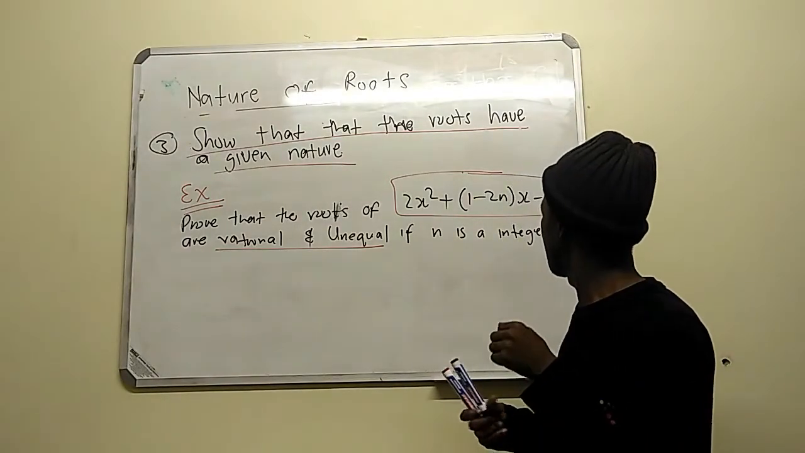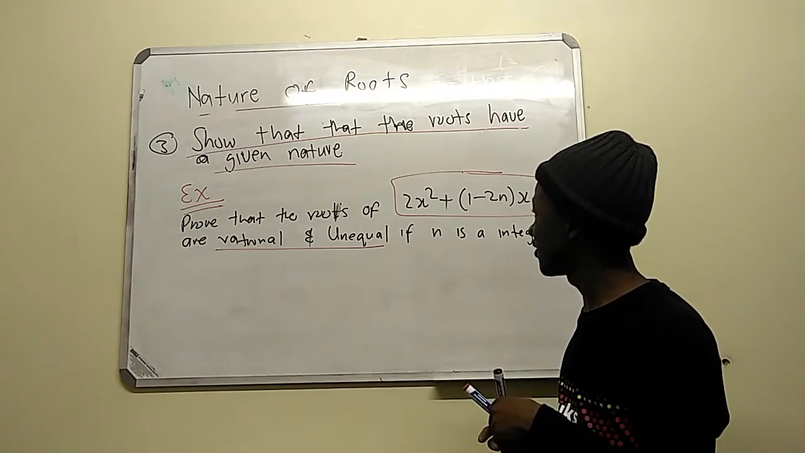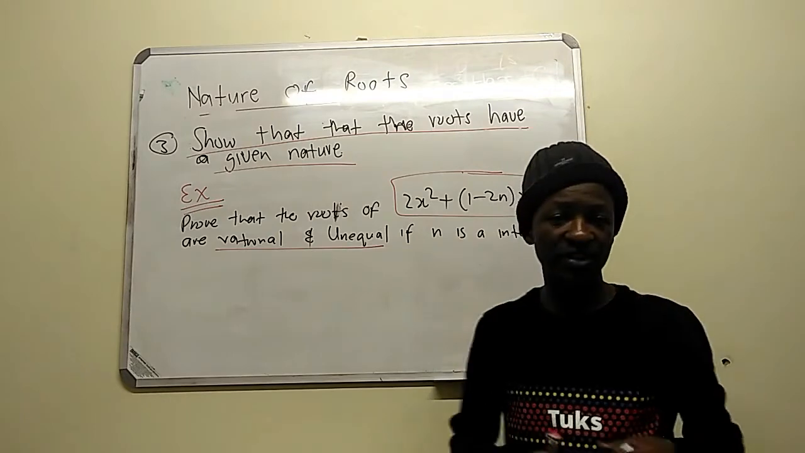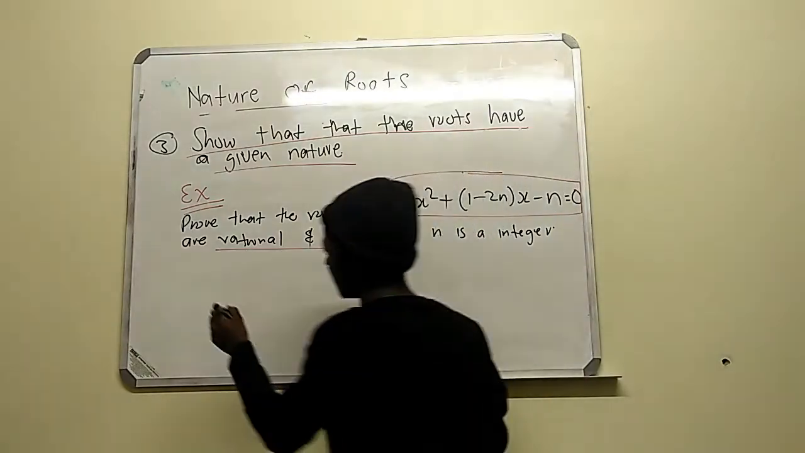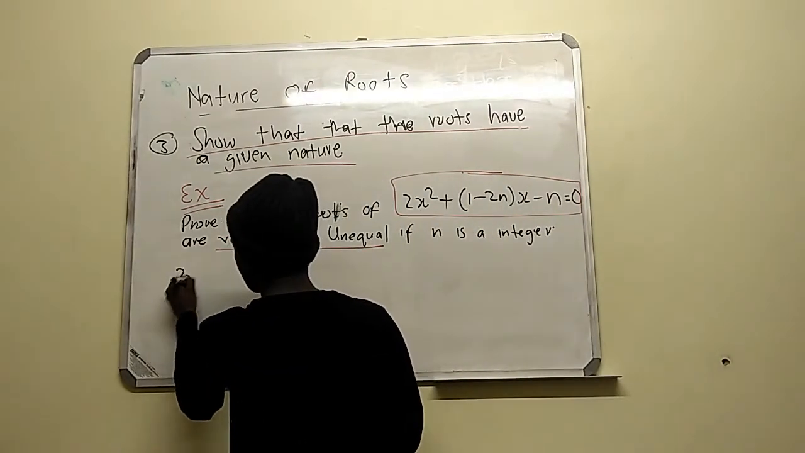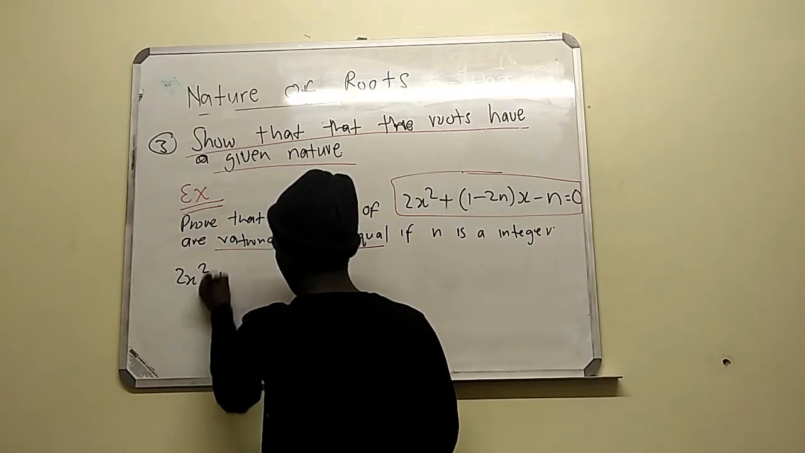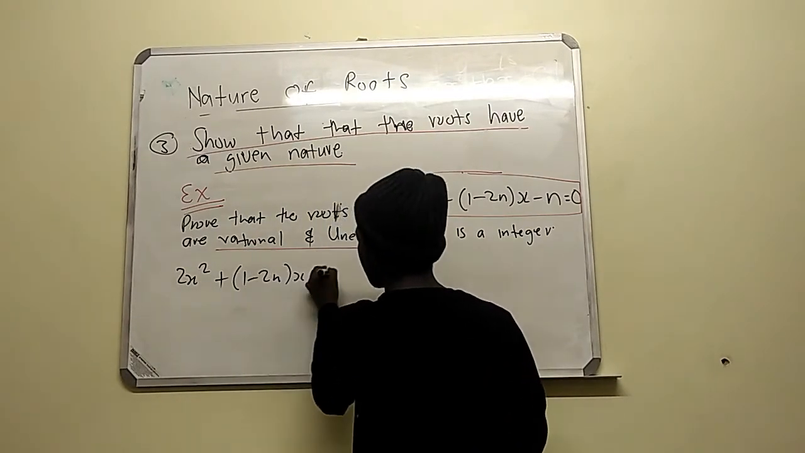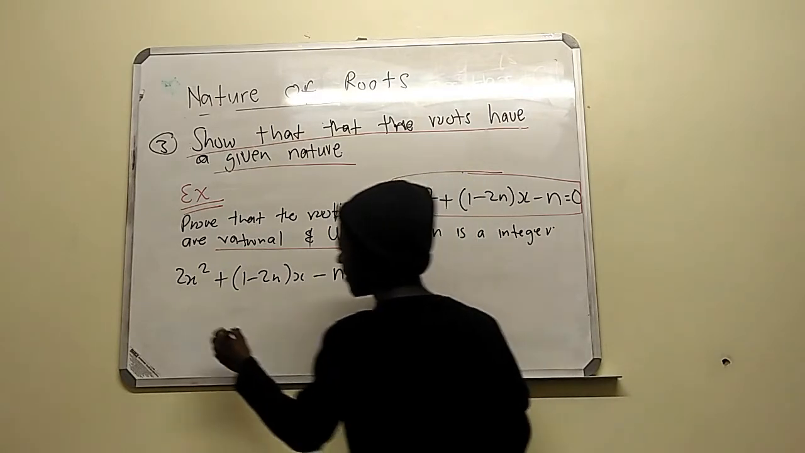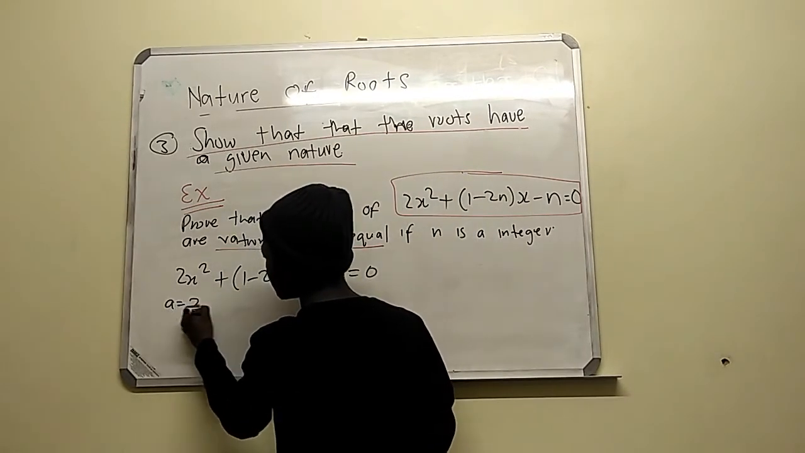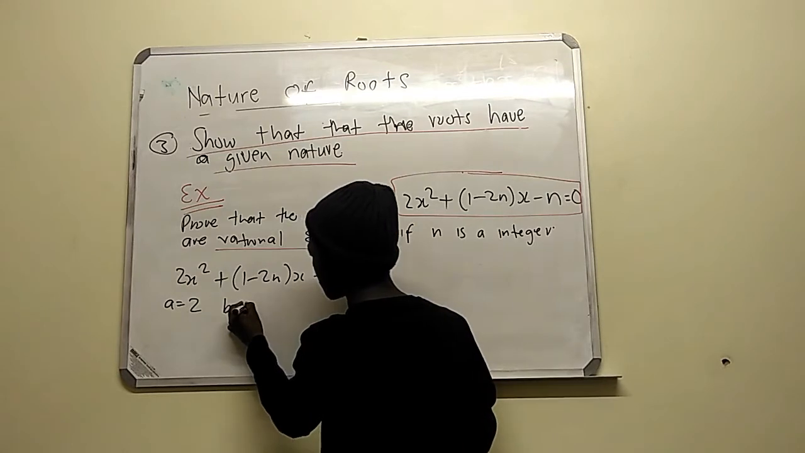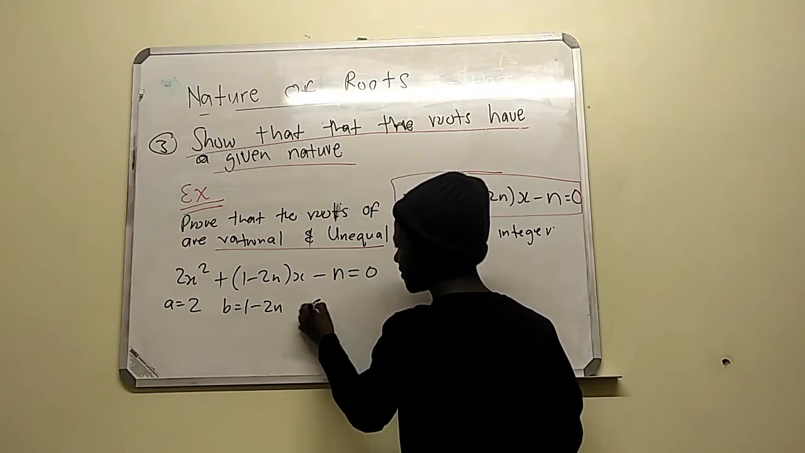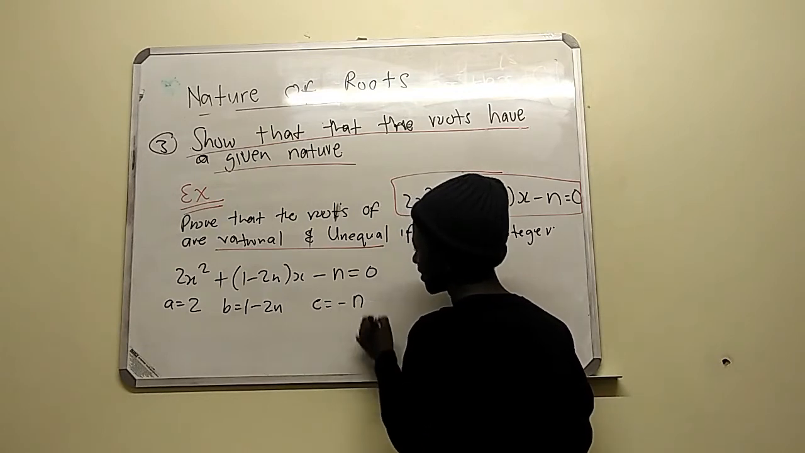So what we have to do here is find the value of delta first. So what are we having? We are having 2x squared plus (1 minus 2n)x minus n equals 0. Then I have the value of a, which is 2, and b, which is 1 minus 2n, and then I have c, which is minus n.